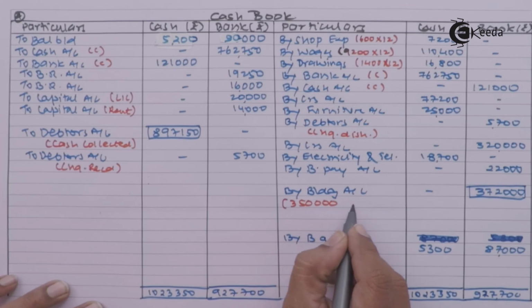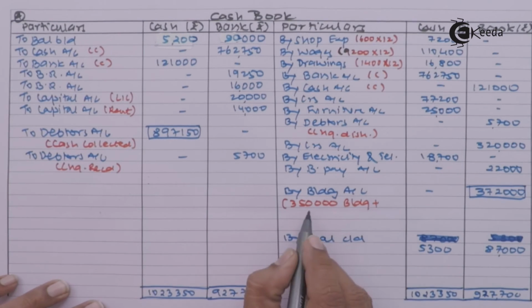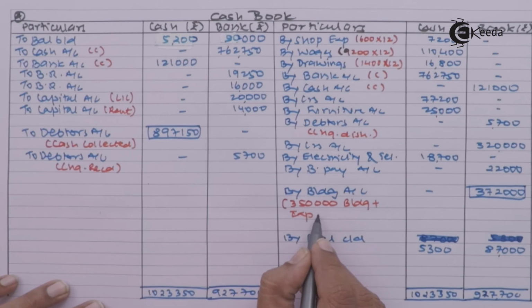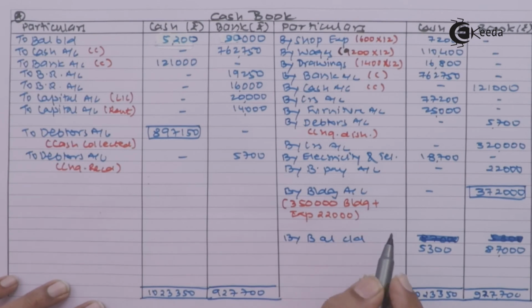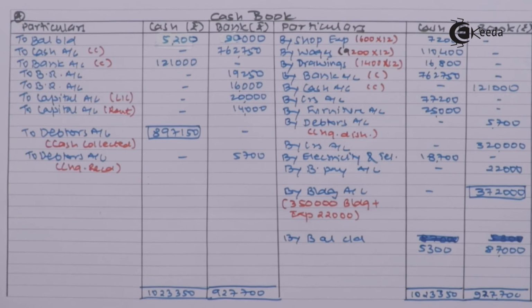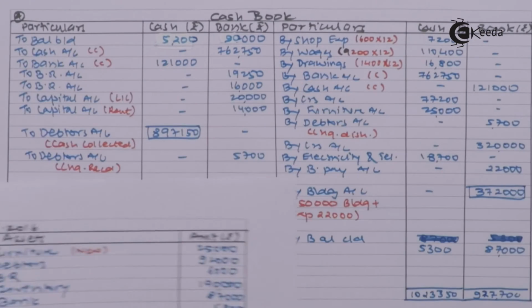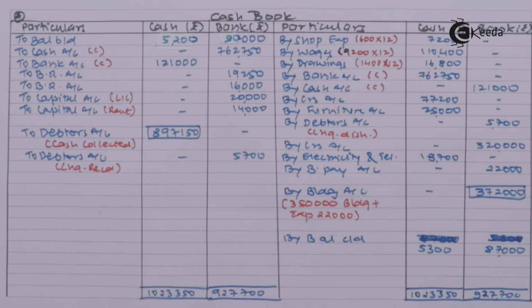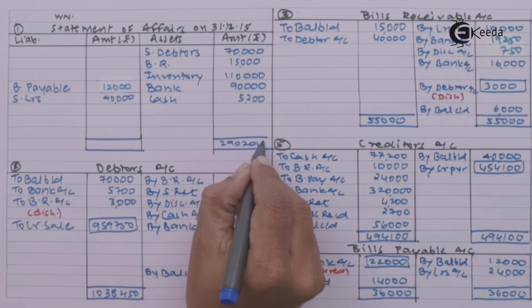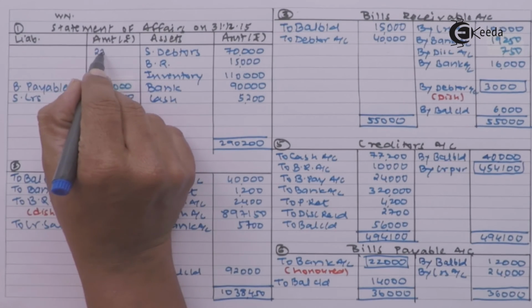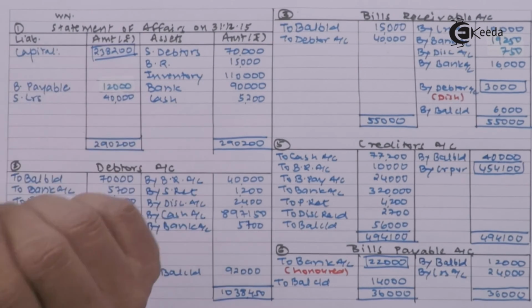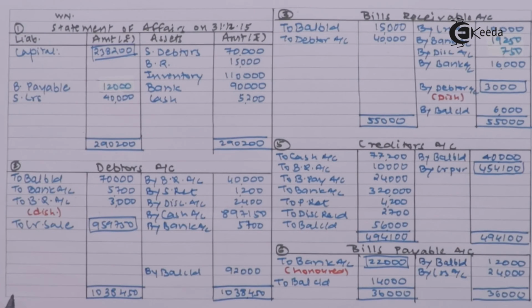So I am noting it by building 3,50,000 building plus expenses. 3,50,000 we paid for building plus expenses related to that must be 22,000. So in this way we incurred entirely for building 3,72,000, which will appear as your asset. In working note we have closed everything except last year's statement of affairs. So last year's statement of affairs will be closed now. It is your capital 238,200. This you will write in the current year's balance sheet as the opening capital.